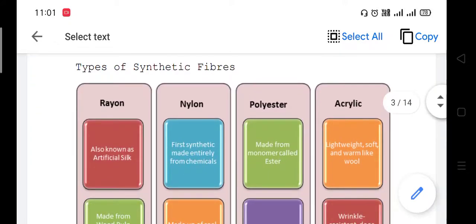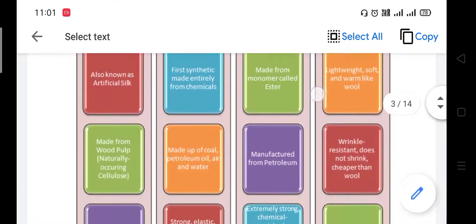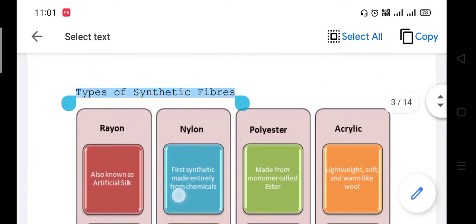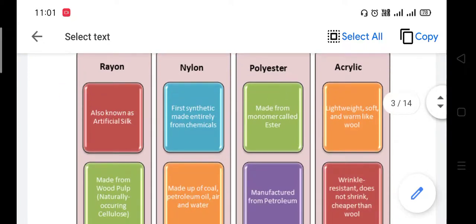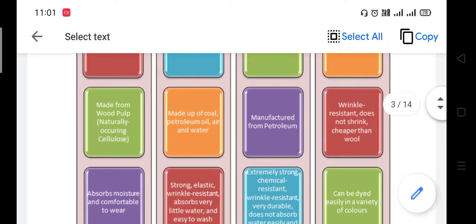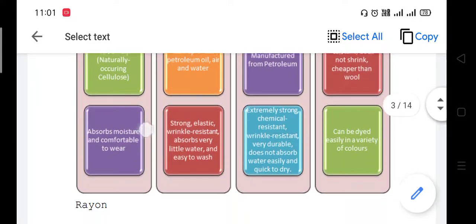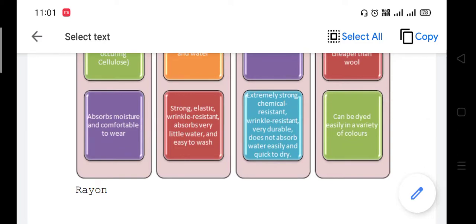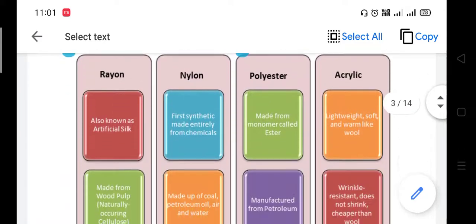Next, types of synthetic fiber. You already know that synthetic fibers are of many types: rayon, nylon, polyester and acrylic. Rayon is also known as artificial silk. Rayon, made from wood pulp, is naturally occurring cellulose, absorbs moisture and is comfortable to wear. And the second one is nylon, the first synthetic fiber made entirely from chemicals.